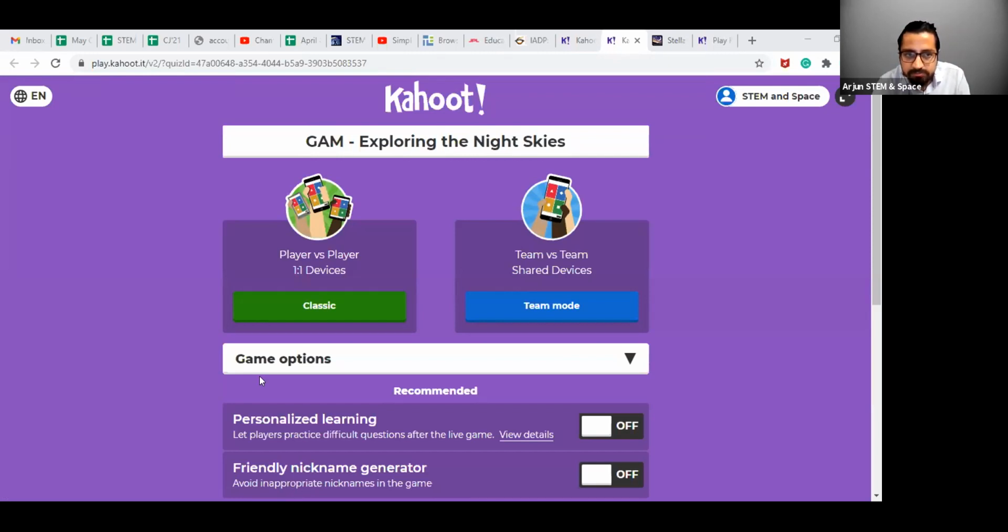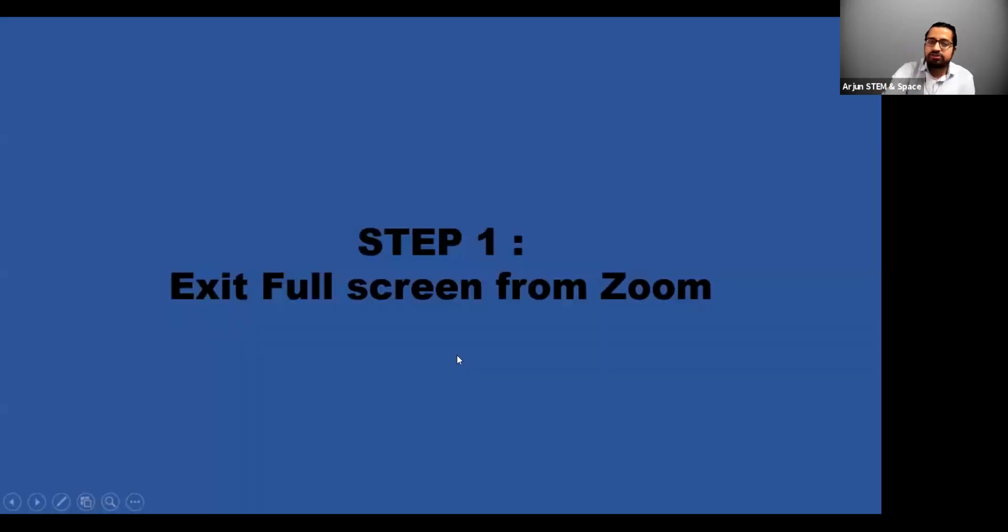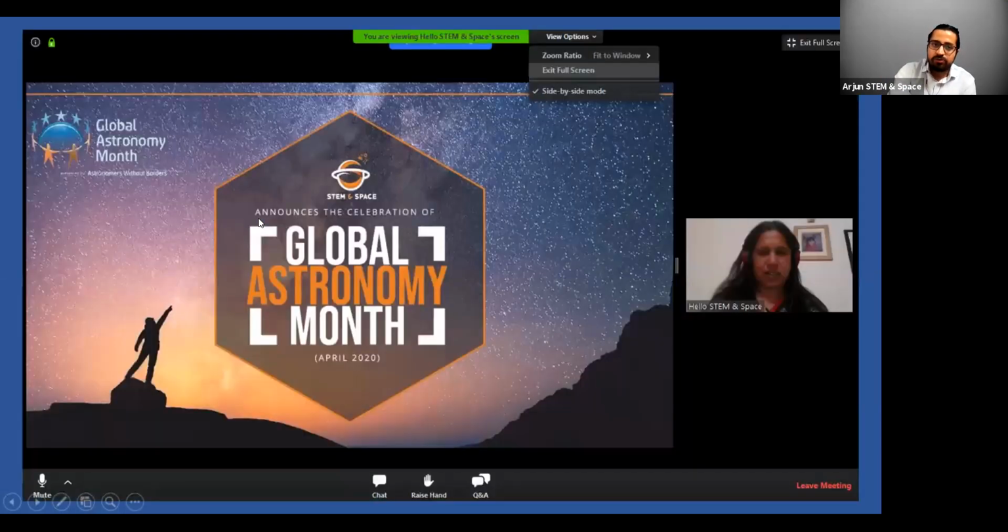All right, so first of all, the first step will be to zoom out of the Zoom screen. Click on this option and exit the full screen mode from your Zoom.